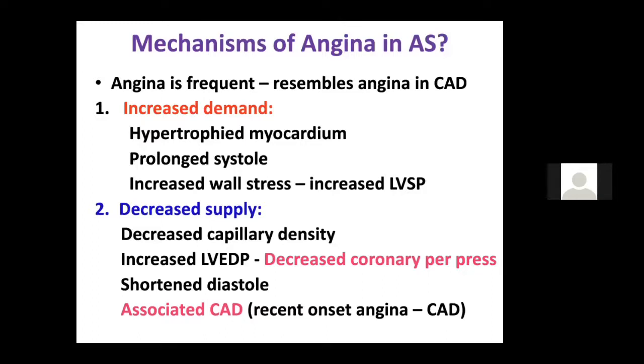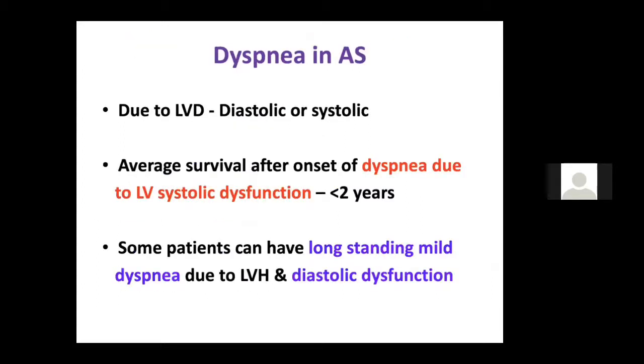So there are two causes. One is shortened diastole, and second is raised LVEDP, causing decreased coronary perfusion pressure and more angina. Prolonged systole increases the LV ejection time and causes increased wall stress, which may again cause angina. In patients with aortic stenosis, the capillary density is also reduced, which may cause angina, and 50% may have associated coronary artery disease, which can cause angina. So these are all the causes of angina in patients with aortic stenosis. If you remember 3 to 4 important ones, that is fair enough.